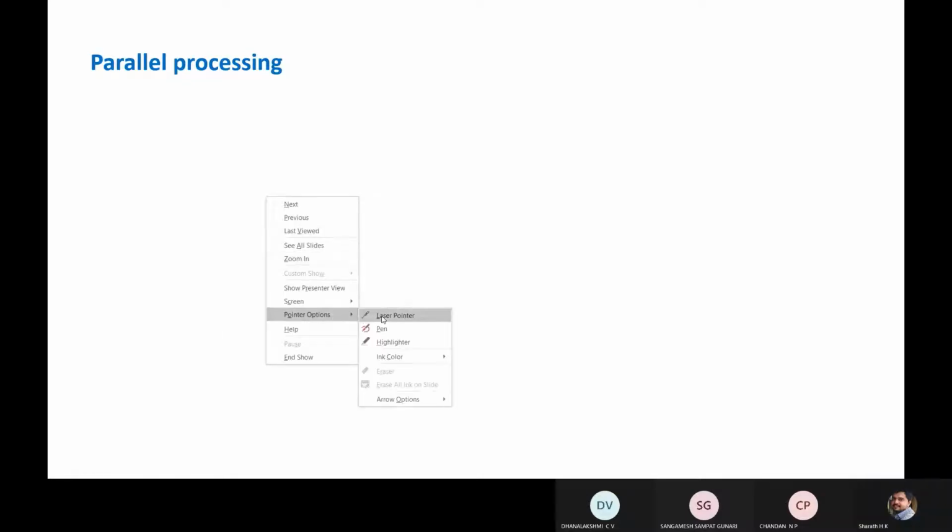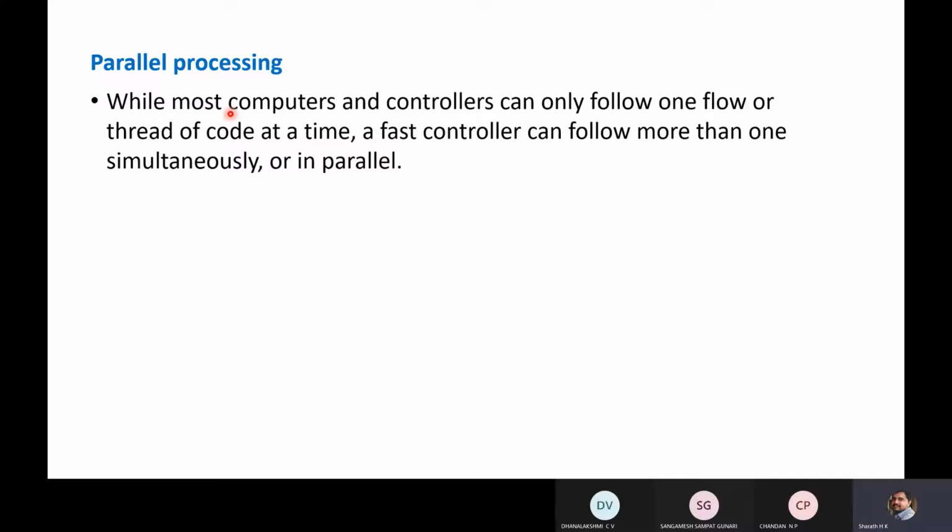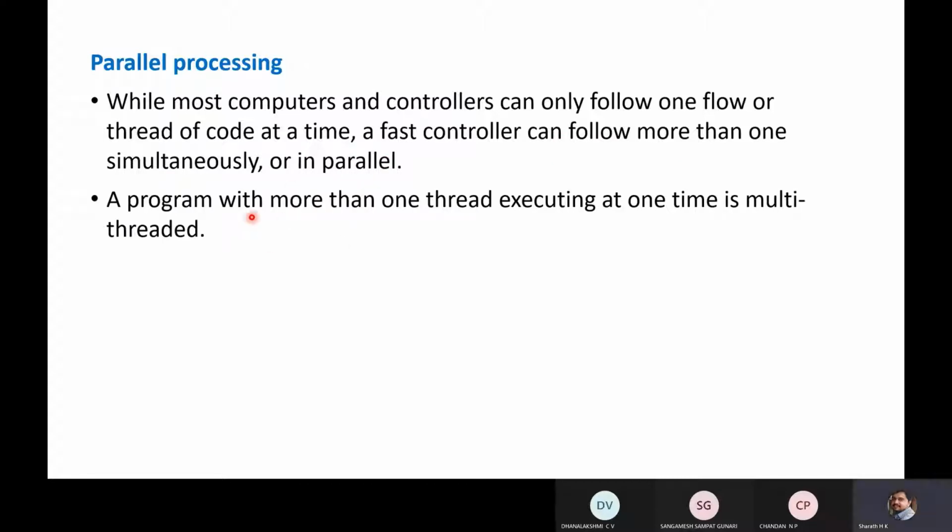Next, parallel processing. Most computers and controllers can only follow one flow or one thread of code at a time. A fast controller can follow more than one simultaneously or in parallel. A program with more than one thread executing at one time is multi-threaded. So you will understand when you look at the flow diagram.